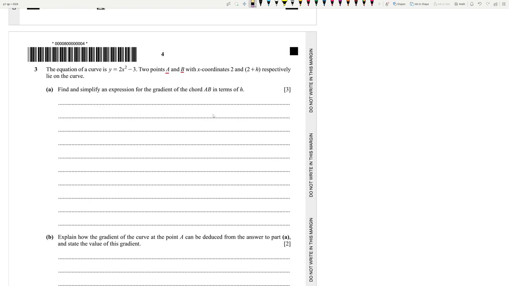Oh, we have to find the coordinates first. So y is equal to 2 squared minus 3, which is 8 minus 3, which is 5. So basically it's (2, 5). And on the other hand, y is equal to 2 times (2 plus h) whole squared minus 3.